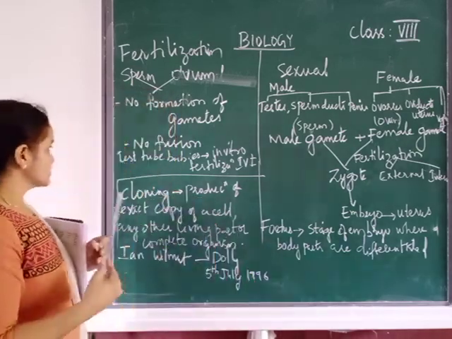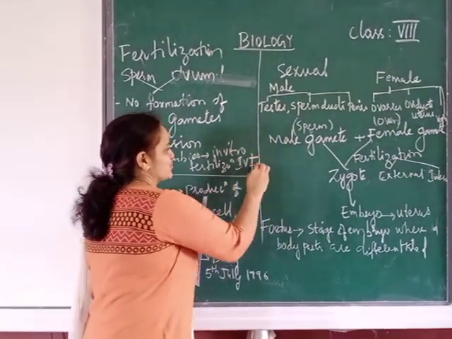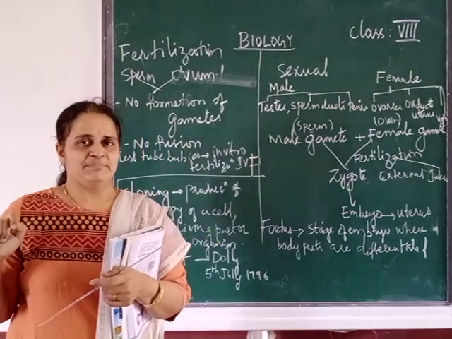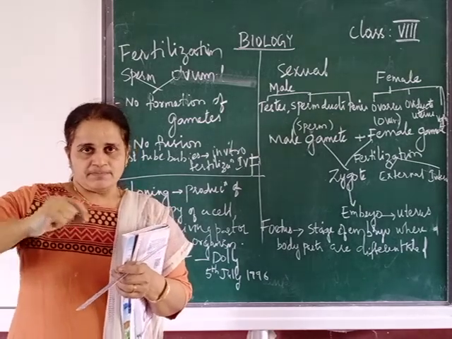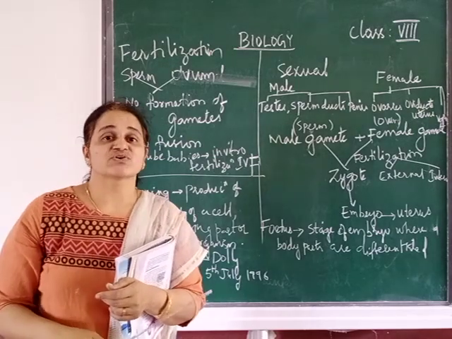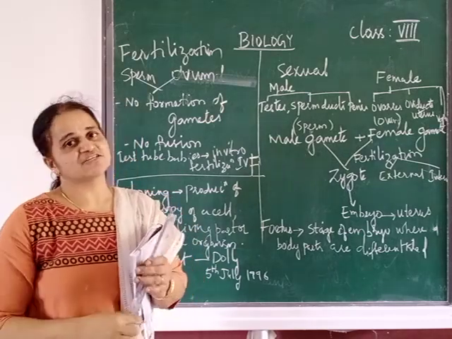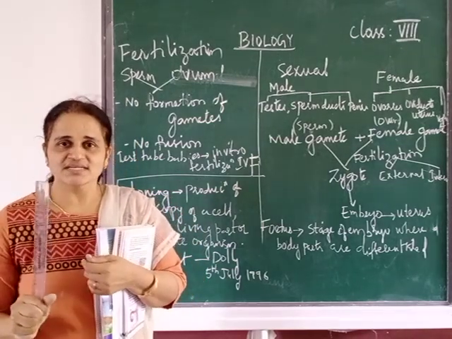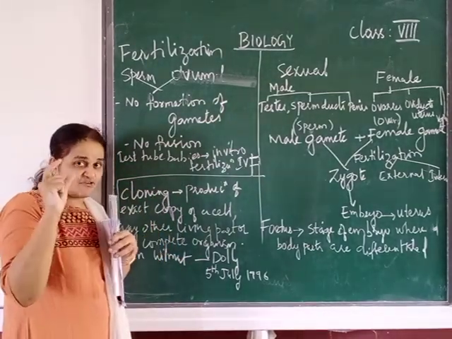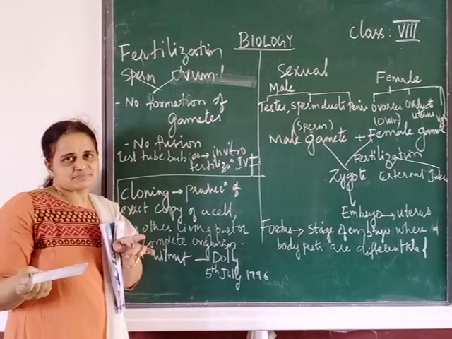So in test tube babies, what is happening? That is called in vitro fertilization. In vitro means in the lab. So they take the sperm, they take the ovum, fuse it and then plant it in the uterus of the mother, so that she will carry it for 9 months and the child will be delivered. Did you understand test tube babies? Otherwise you will be thinking the baby is formed in a test tube. Why are we saying test tube? Because it takes place in lab conditions.